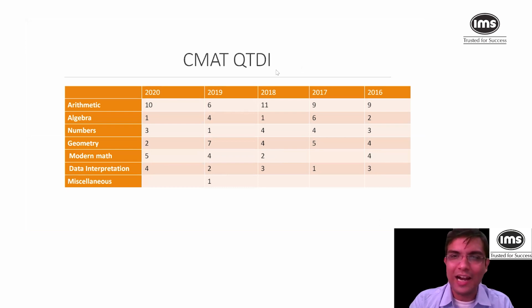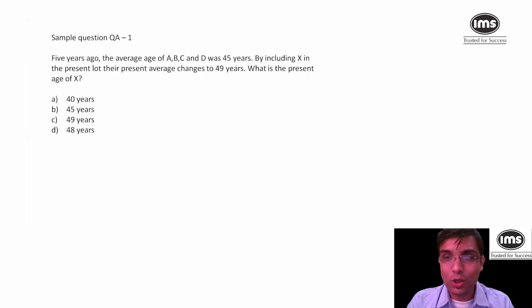Let me just start with a question. I have 2 to 3 sample questions for each topic, so you will understand what difficulty level was asked in last year's paper. This was one of the questions. Try to solve this one. I'll give you 1.5 minutes to solve this.